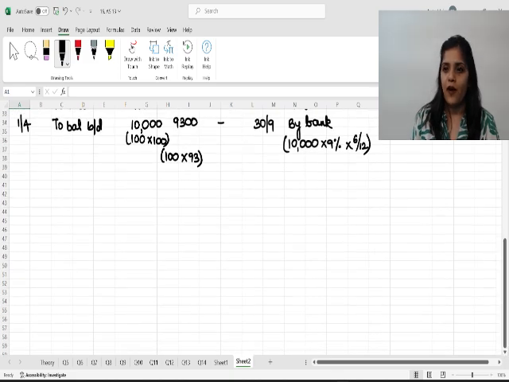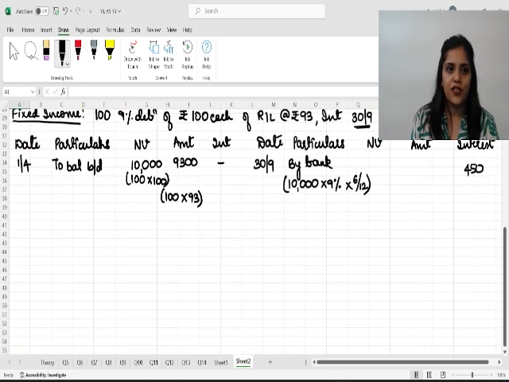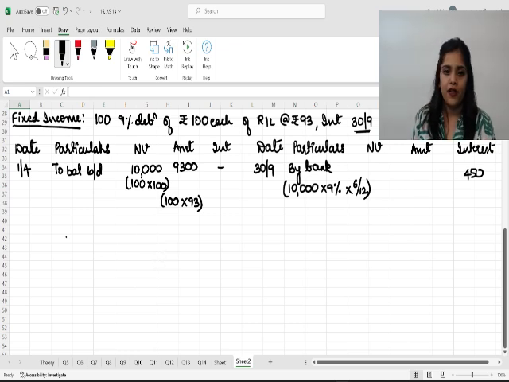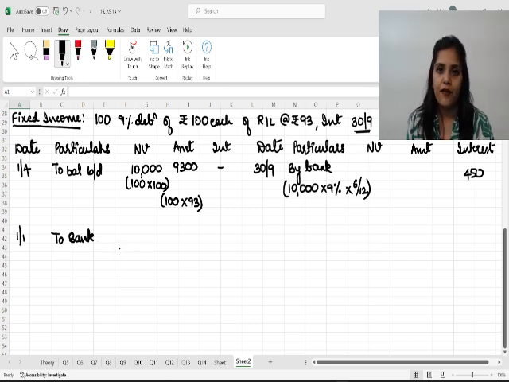Now comes the important part. Please pay as much attention as you can, very, very important. On 1st January, we further purchased debentures of Reliance Industries Limited. So I write here to bank. How many debentures did we purchase? We further purchased 50 debentures.